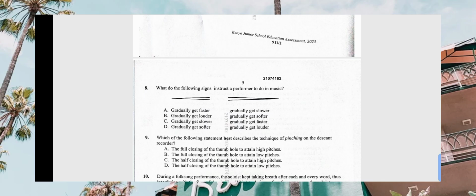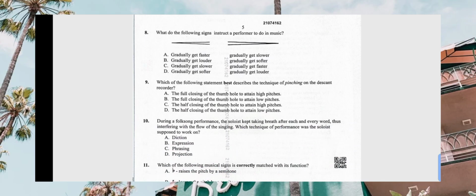So what's the answer there? The answer might be gradually get slower, get faster, no. Gradually get louder, that is B. Then gradually get softer. The correct answer is B. Yes, the correct answer is B. Let's go to the next one.